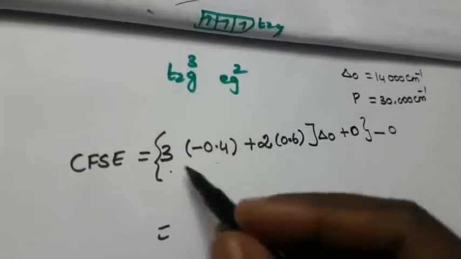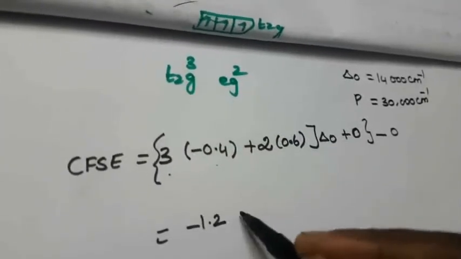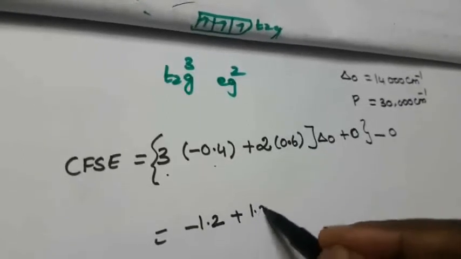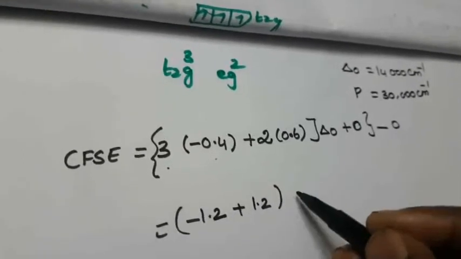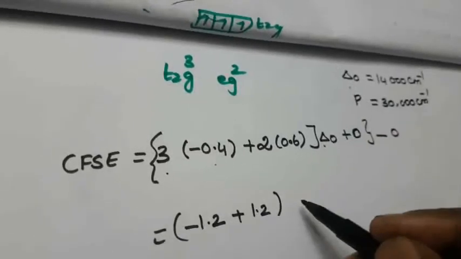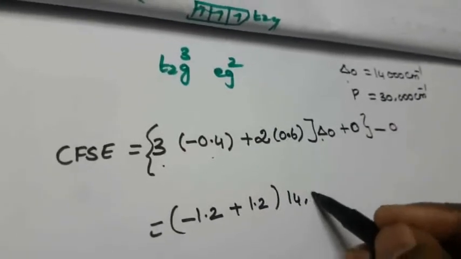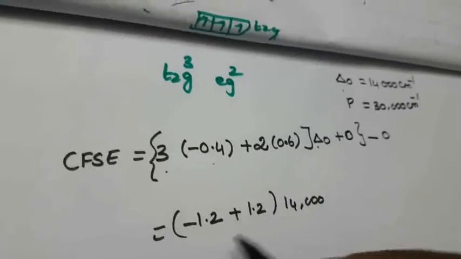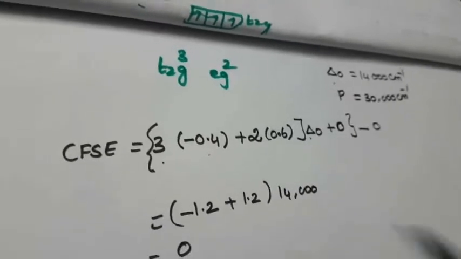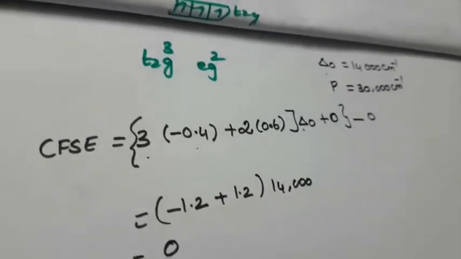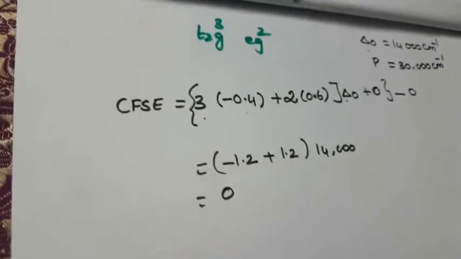Okay, so simplify that, that is minus 1.2 plus 1.2. Then the delta 0 value is 14,000, so multiply by 14,000. So what is that value? This becomes 0, this becomes 0. This is the high spin when compared to low spin.